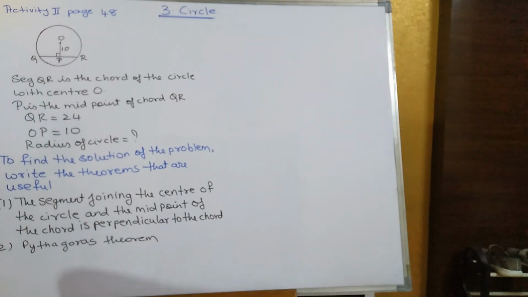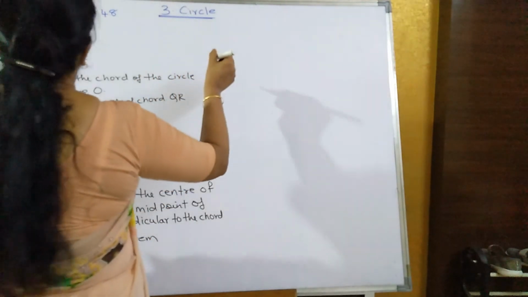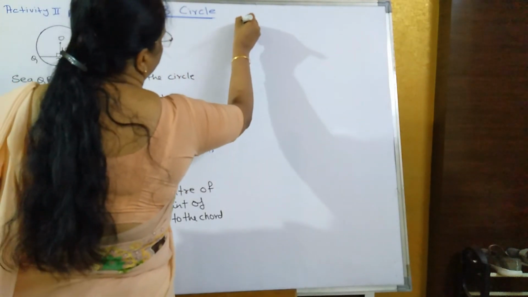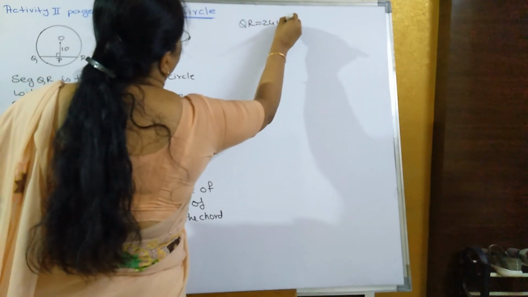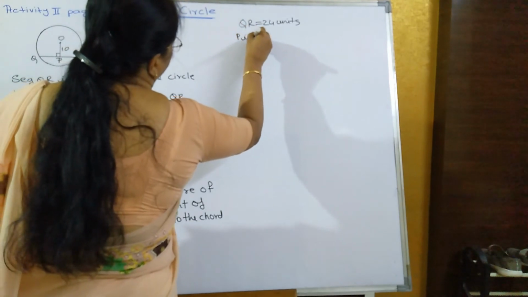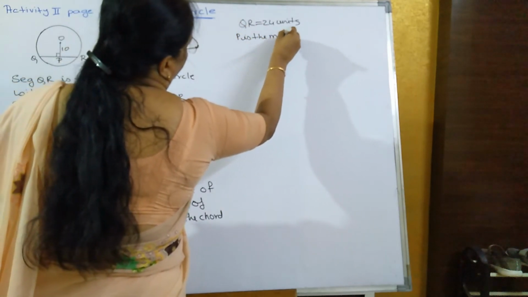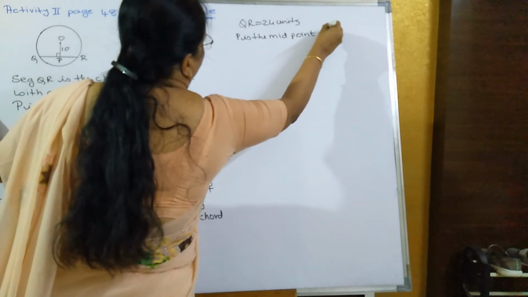So in this, P is the midpoint of the chord. QR is already given. QR is equal to 24 units.